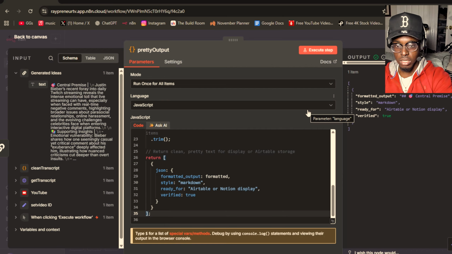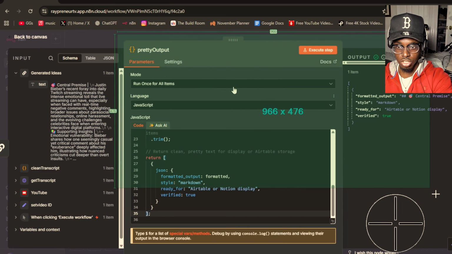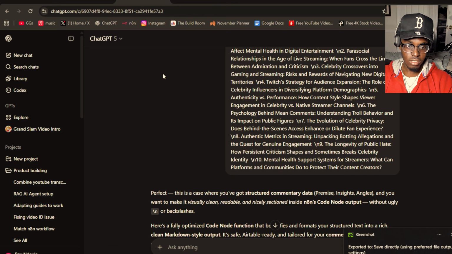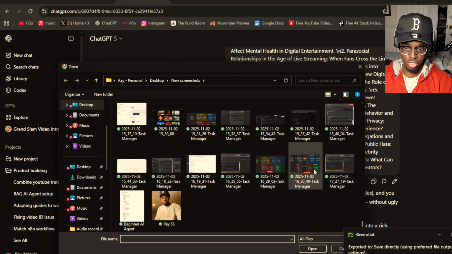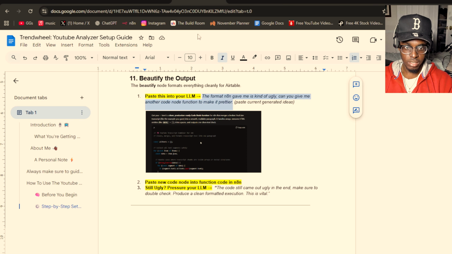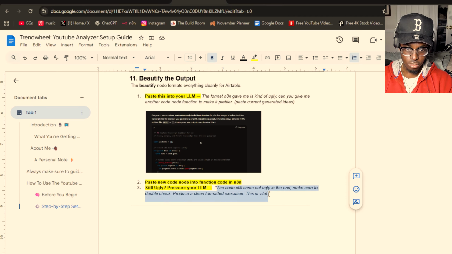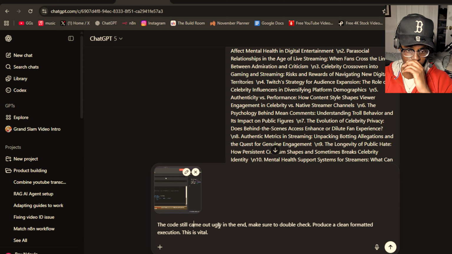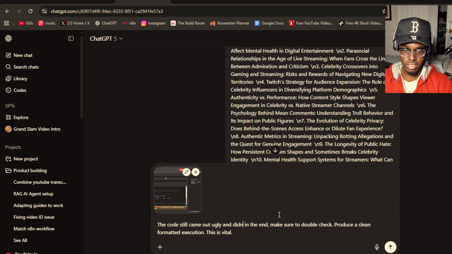So what you're going to do is take a screenshot of this whole entire code node, save it, and then go back to your LLM, paste the screenshot, and tell it, and I have this in my step as well: still ugly. The code node is still ugly in the end. Make sure to double check. This is vital. So this is not really ugly, but it's still ugly and didn't give me the full transcript in the end. Make sure to double check and give me a clean formatted execution.